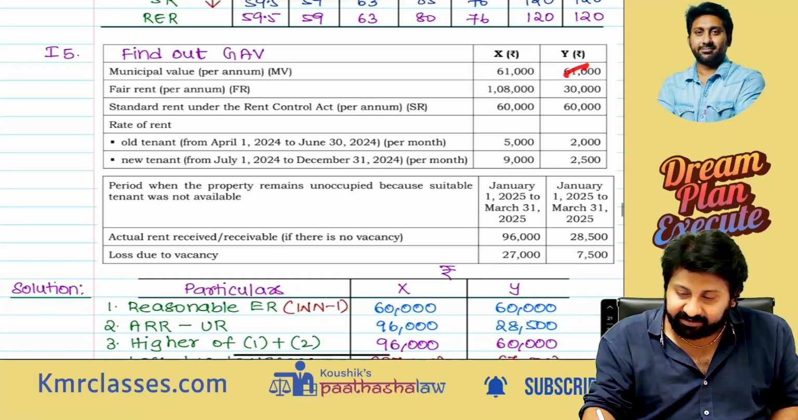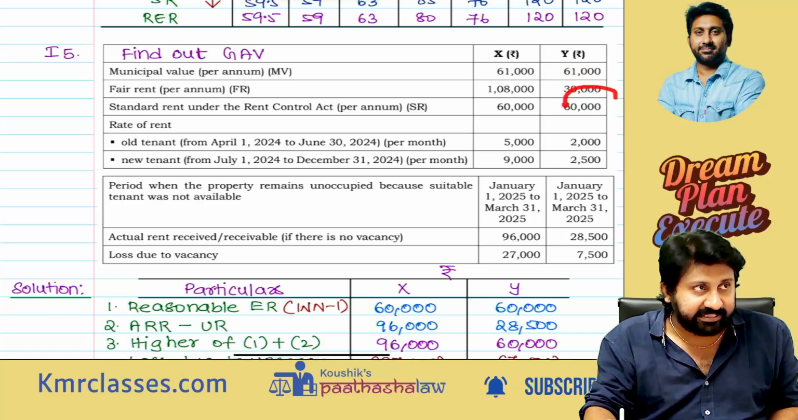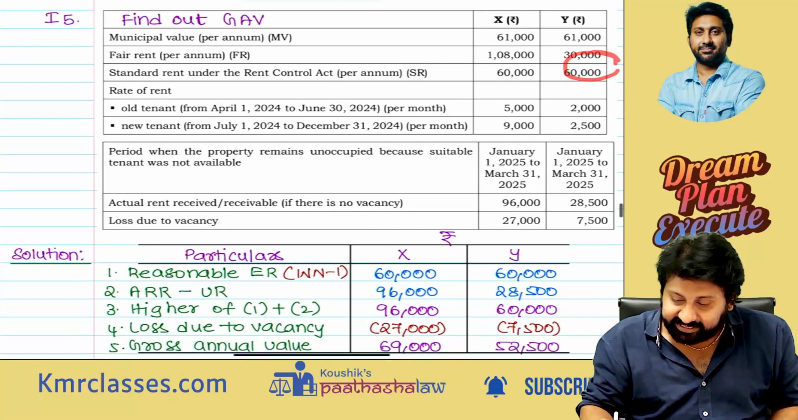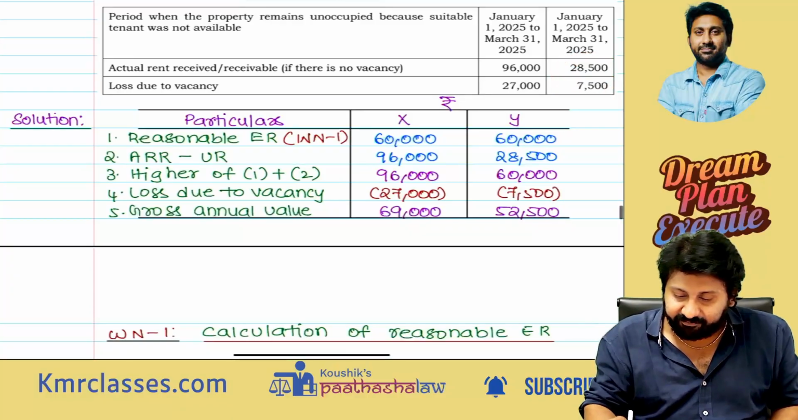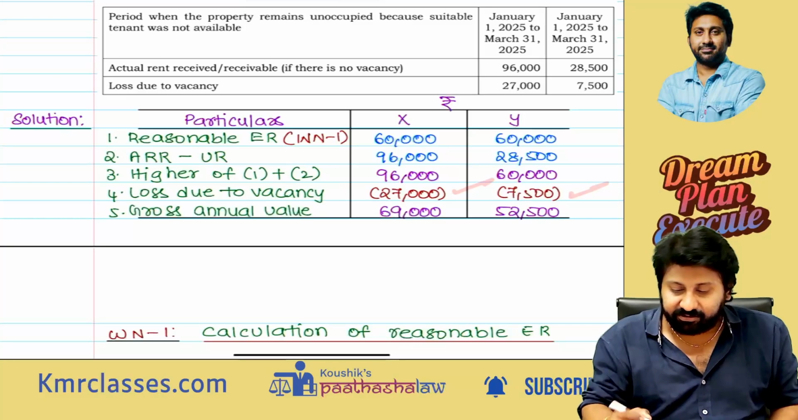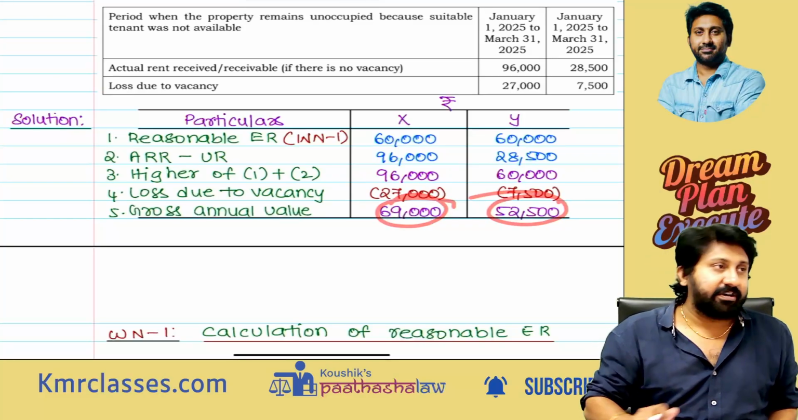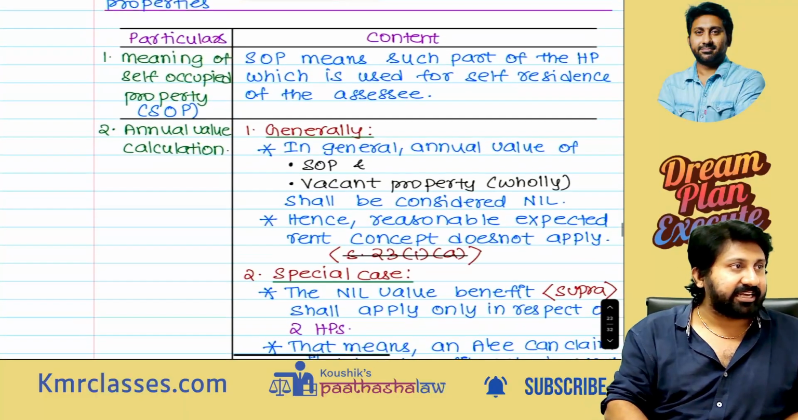Here, 61,000, 30,000, whichever is higher, 61. 61, 60, whichever is lower, 60. Clear? 60, and from this particular amount, if you reduce this 7,500 and 27,000 here, 16,000 and 52,500. This is the answer. Pause the video and go back and check if you have any doubt.